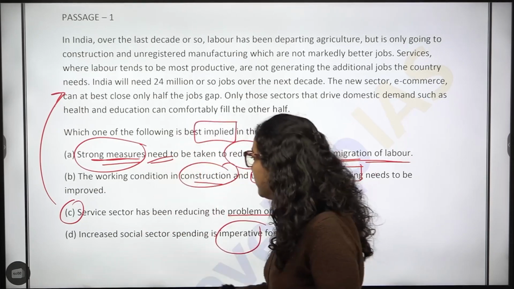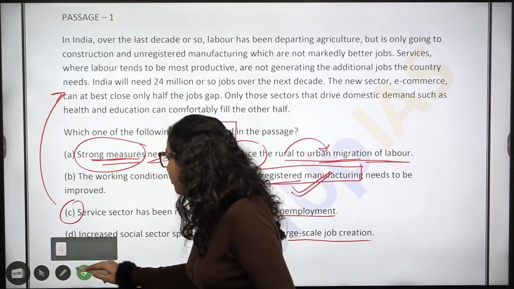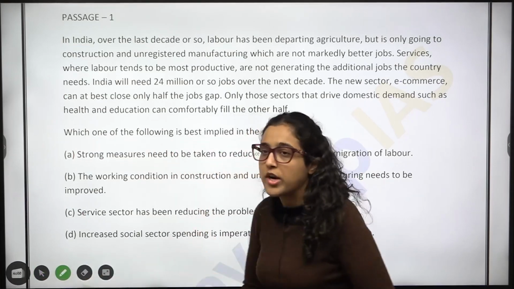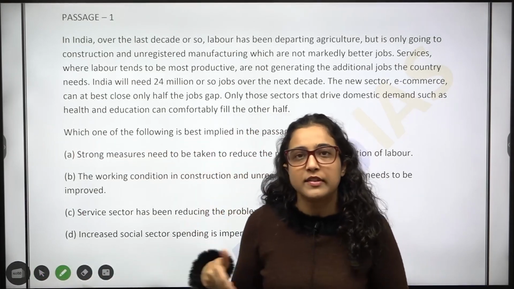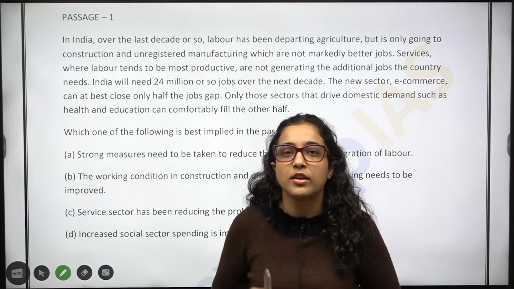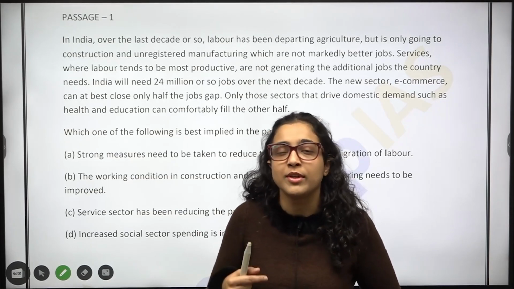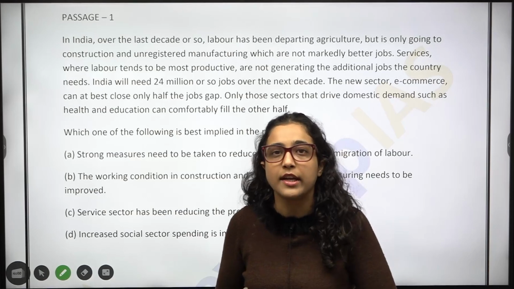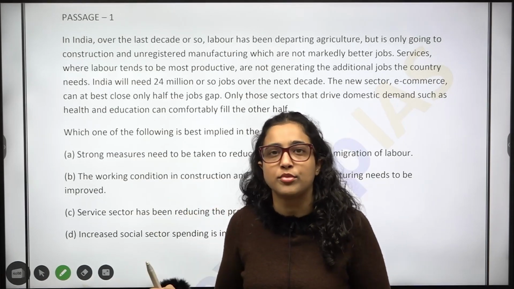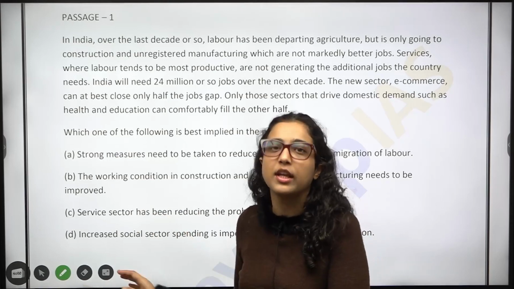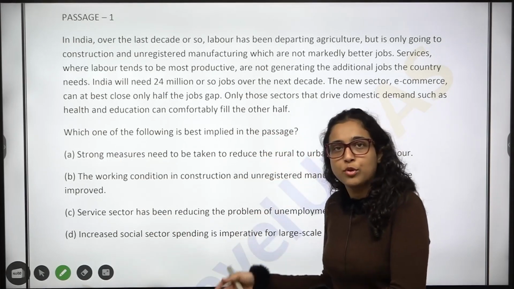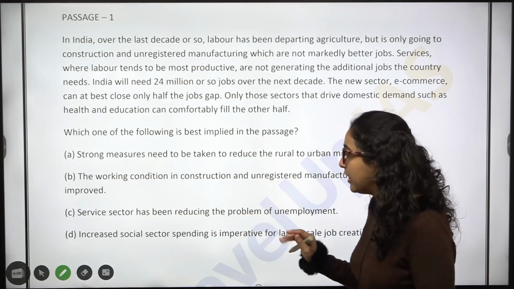ठीक है? So now we will go on and we will read the passage. Again, one more point. When we do this, obviously it takes more time because while I'm reading one option, I'm also explaining that option. I'm explaining why that option is correct or incorrect, or what my thought process is while reading one option. In exam, it does not take this much of time. ठीक है? तो ऐसा मत सोचना कि ऑप्शन पढ़ने वाली अप्रोच में बहुत टाइम लगता है. It is not like that.